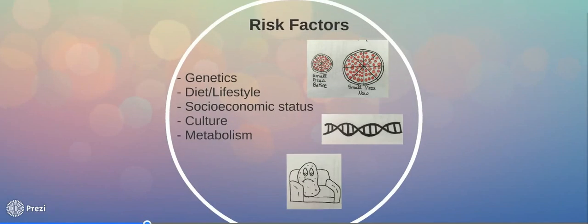Risk factors of obesity include genetics, diet and lifestyle, socioeconomic status, culture, and metabolism. There are over 200 genes that play a role in regulation of energy input and output. Portion sizes within our Western society have increased over the years, making it easier for people to increase energy input. Our society has also become more sedentary, which leads to less energy output. Remember, obesity is caused by energy input constantly exceeding energy output.